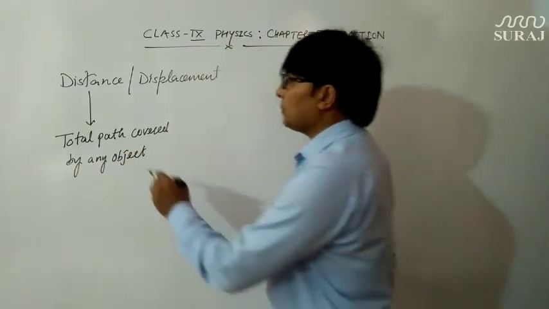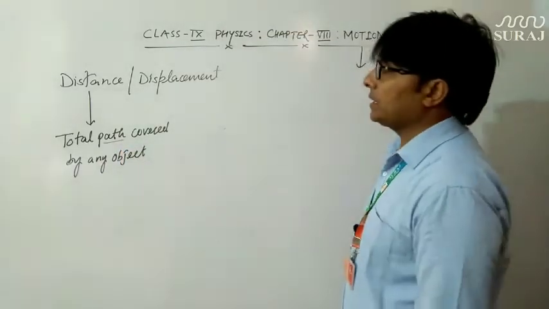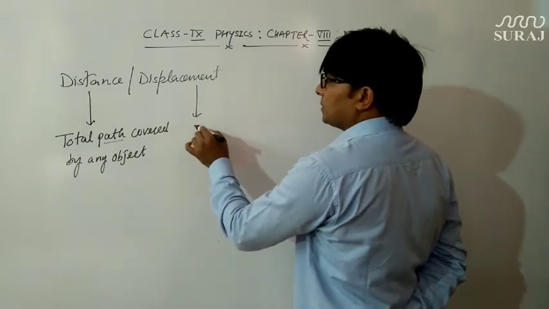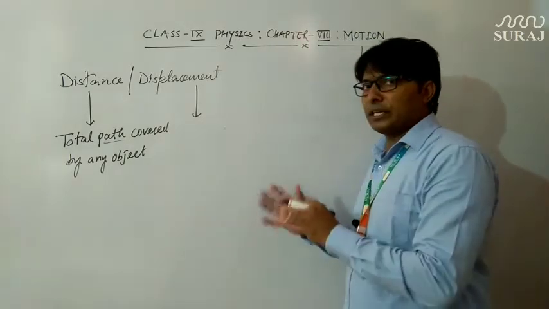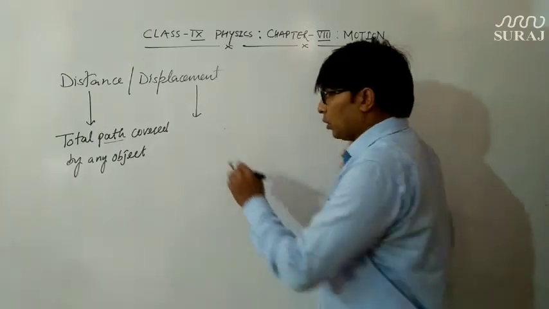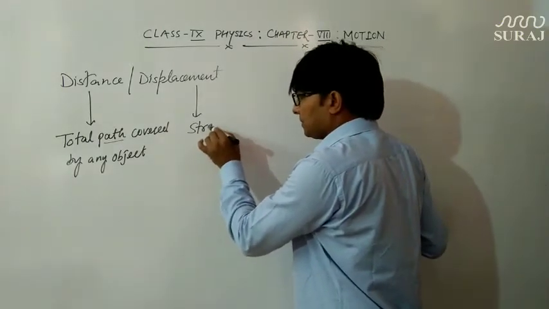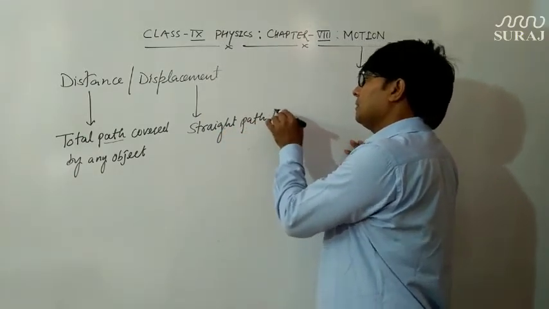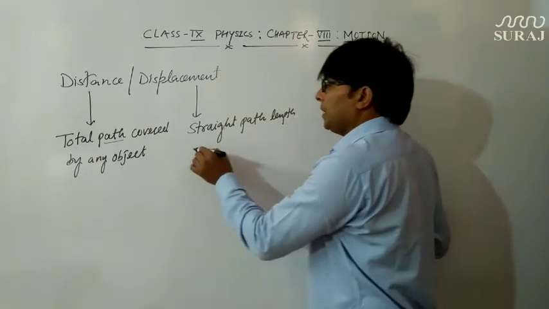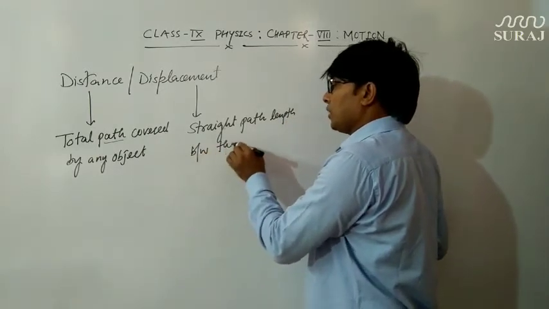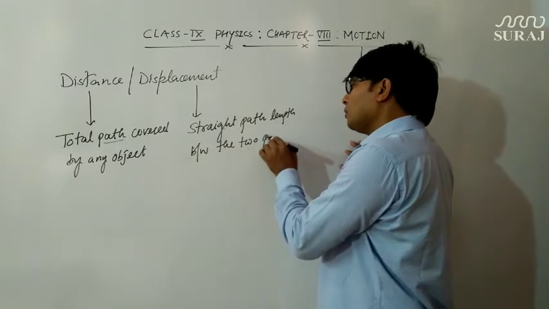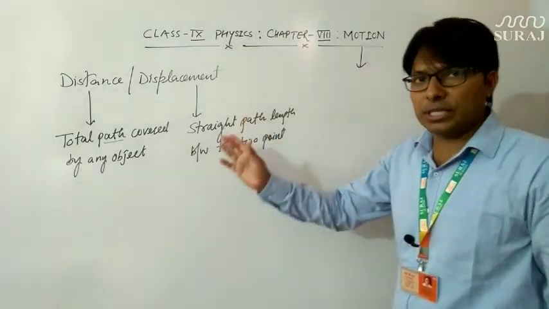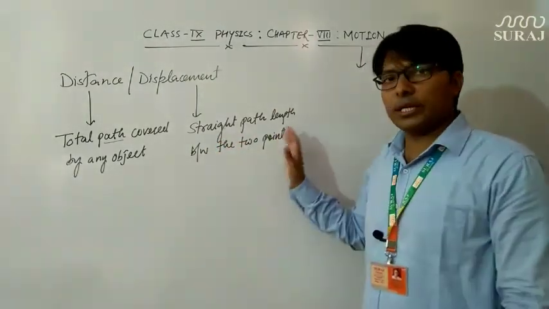So this is the total path length covered by any object, while displacement is the shortest distance between the final position and initial position, or you can say the straight path length between the 2 points. Now what will be these 2 points? These 2 points will be the final position and initial position, or final point and initial point.